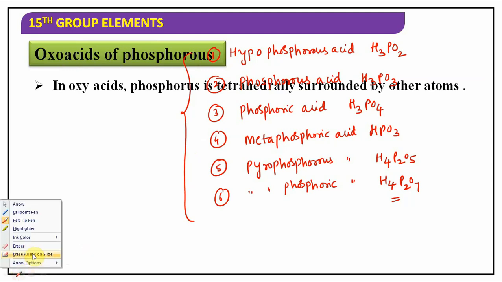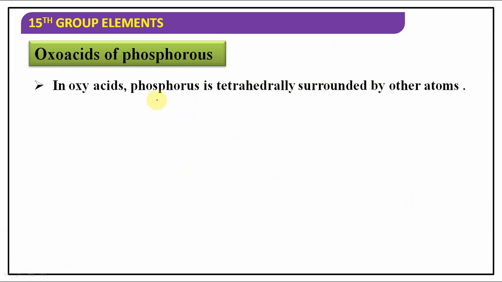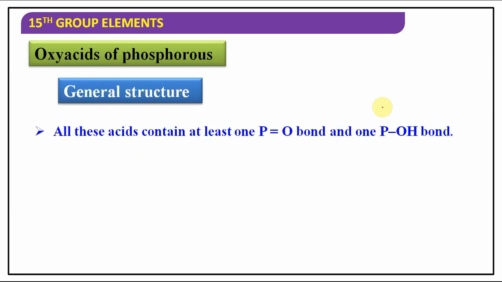In all of these oxy acids, if you observe, phosphorus is tetrahedrally surrounded by other atoms, like phosphoric acid as well as hypophosphorus acid, H3PO2. In the general structure of many of the oxy acids, all these acids contain at least one P=O bond and one P-OH bond.